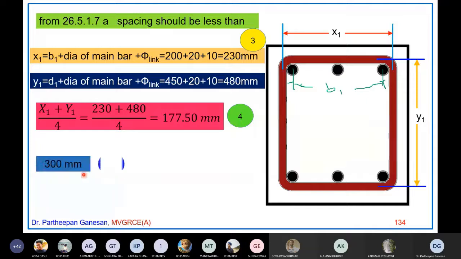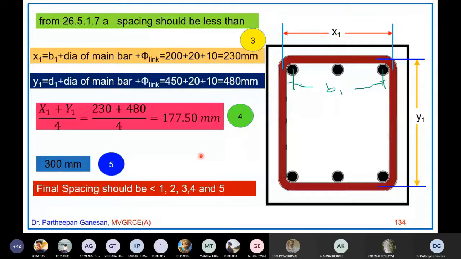Fifth value is direct, that is 300 mm. So we have calculated 5 different spacings, and your final spacing should be less than all these 5 values, 1, 2, 3, 4 and 5. So the first value was 111, second value was 138, third value is 230, fourth is 177.5, fifth one is 300 mm. So obviously your final spacing should be less than 111.